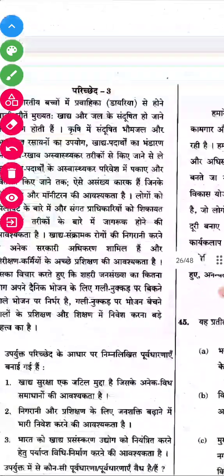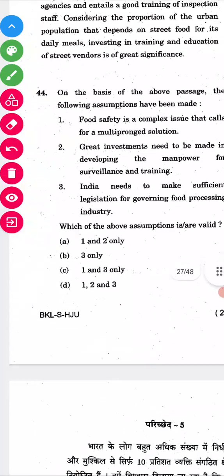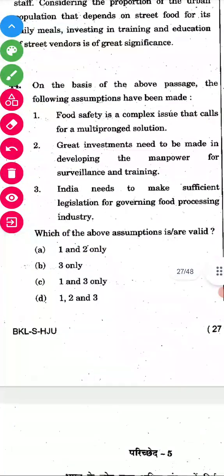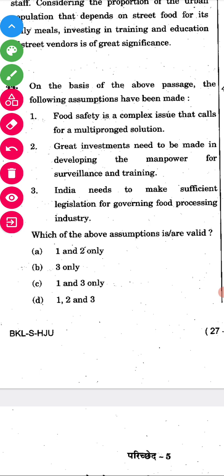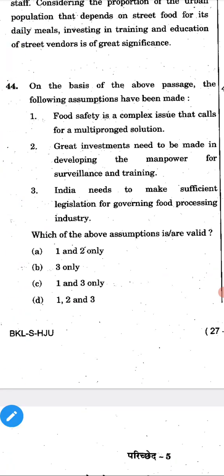Next question we'll see, 44th question. On the basis of the above passage, the following assumptions have been made. First one, food safety is a complex issue that calls for a multi-pronged solution. Great investments need to be made in developing the manpower for surveillance and training.